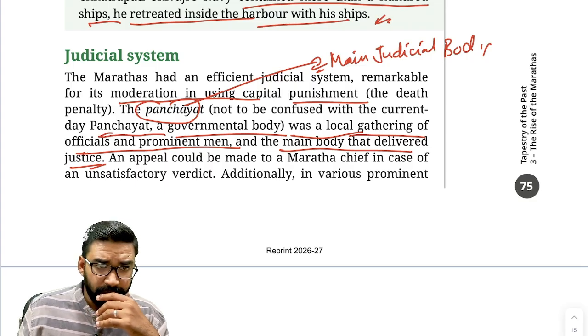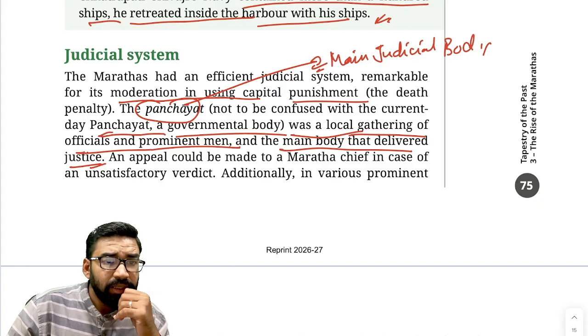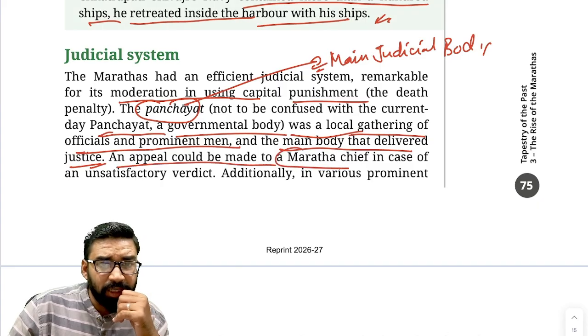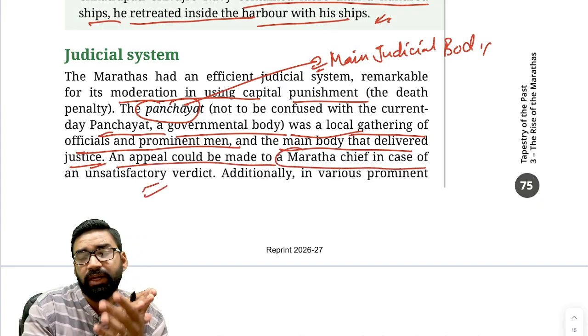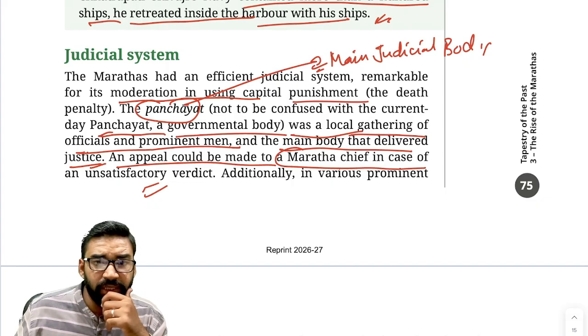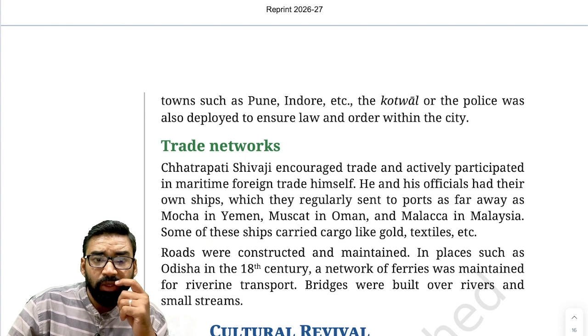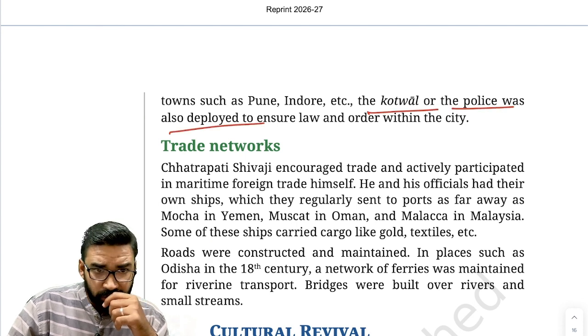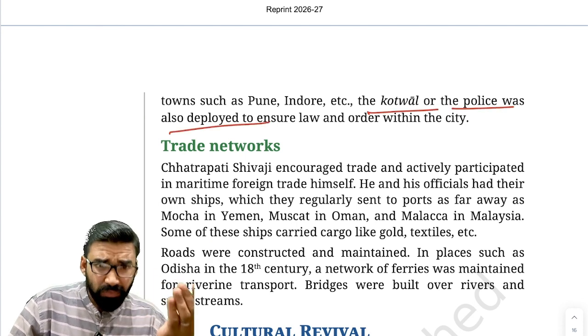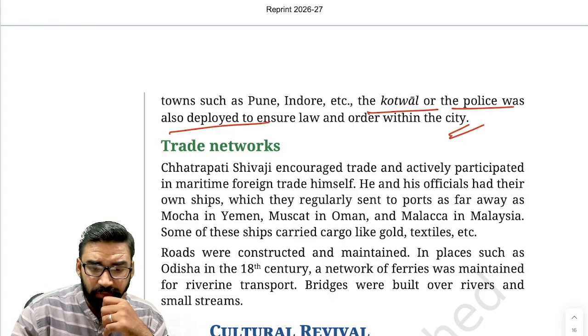Is there any appeal mechanism? Yes, an appeal could be made to the Maratha chief in case of an unsatisfactory verdict of the Panchayat. Additionally, in various prominent towns like Pune, Indore, etc., the Kotwal or police were also deployed to ensure law and order within the city.